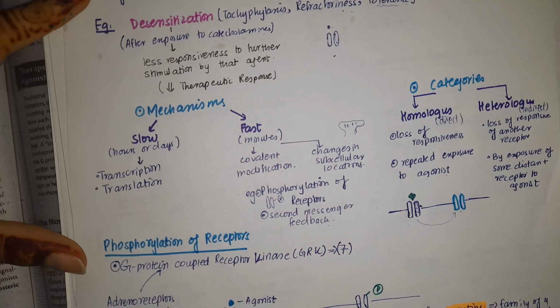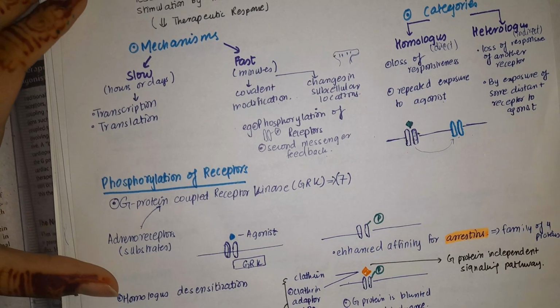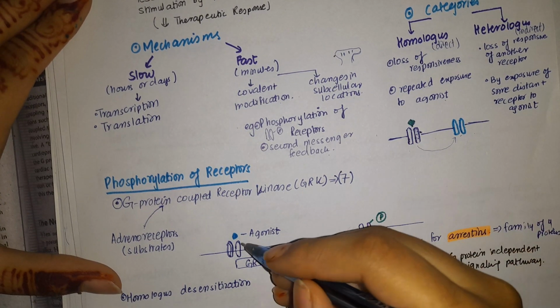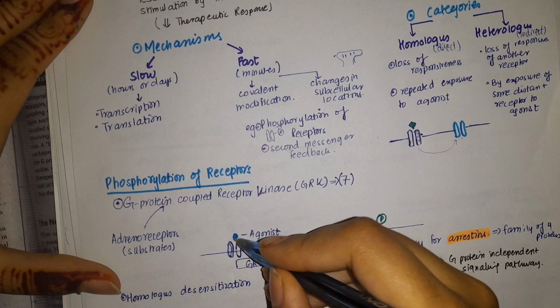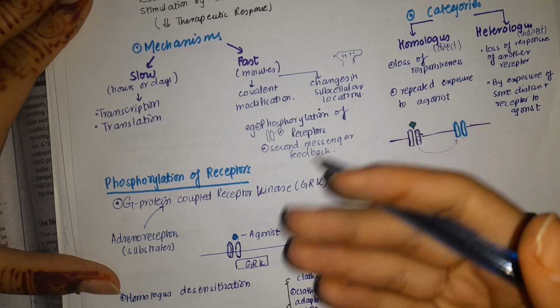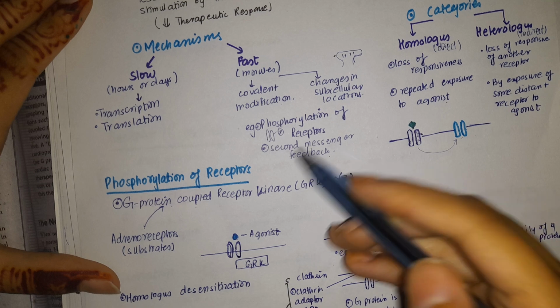Now we will talk about the fast mechanism of desensitization, which involves phosphorylation of receptors. Generally, whenever you have this adrenoreceptor and it is exposed to the agonist, it is going to work by a G protein coupled receptor kinase.